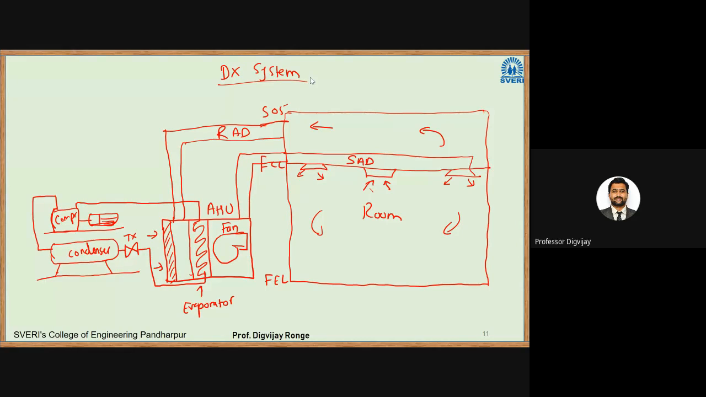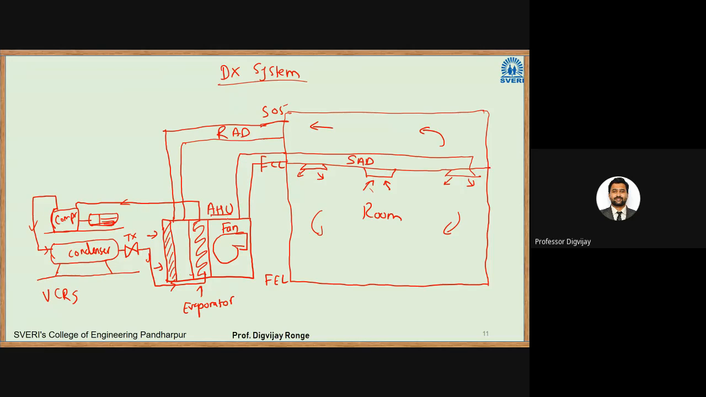Okay, DX system means that refrigerant will come in direct contact with the air which we are using for air conditioning application. So here we have this VCR system. We have a compressor, we have a condenser. Okay, and this is its circuit. So condenser will supply this liquid refrigerant to the evaporator. In the evaporator, what is happening? So here we have one AHU.